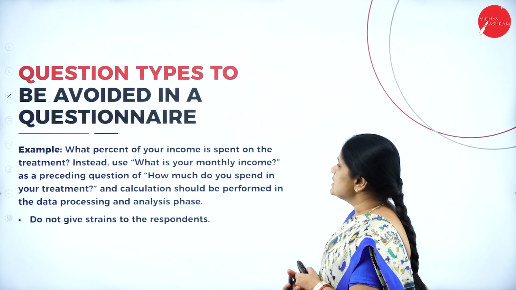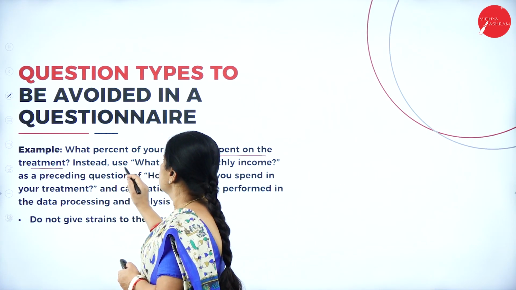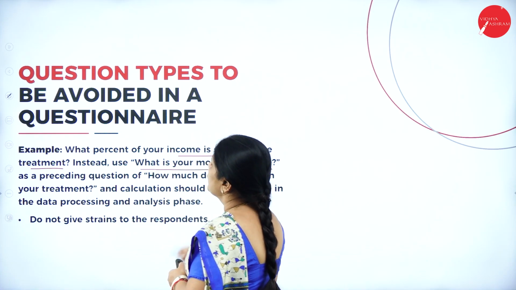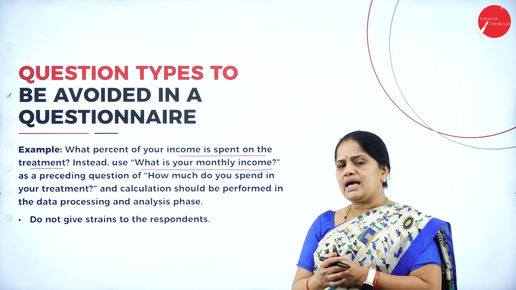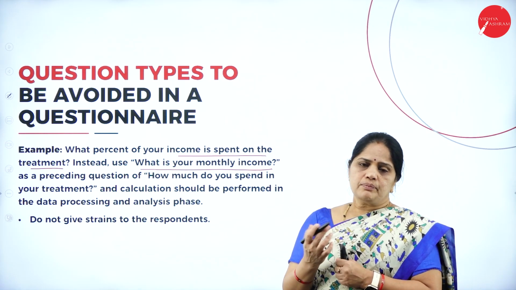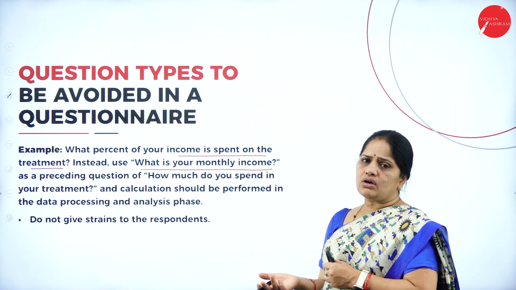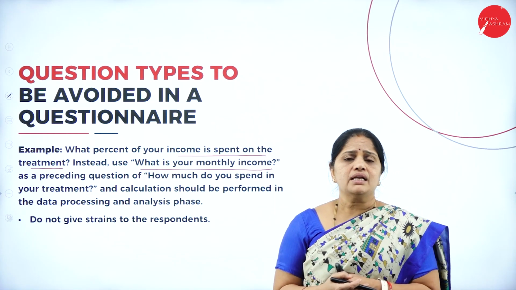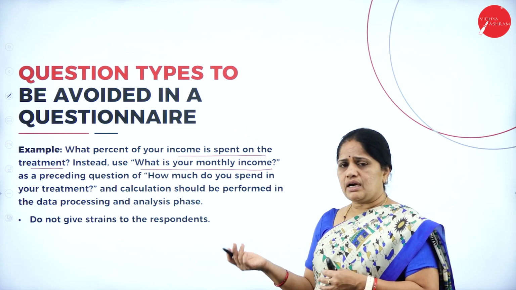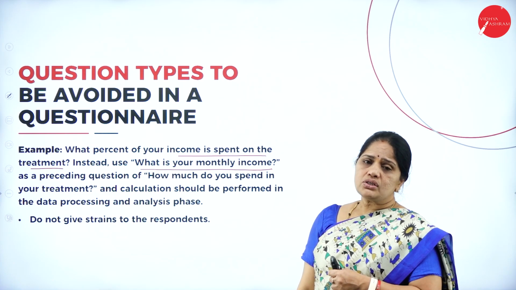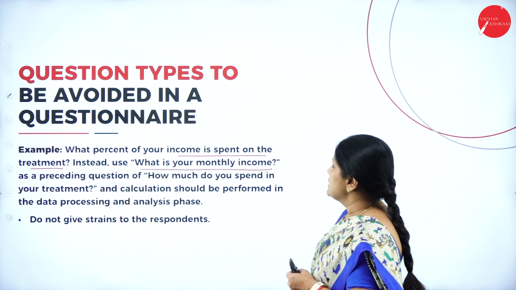Then next one is, what percent of your income is spent on treatment? Instead use, what is your monthly income? With the first question, the respondent has to think of what his income is. Suppose his income is 30,000. Then if he has spent around 3 to 4,000 on health treatment, he has to calculate 4,000 by 30,000 into 100, and then write whatever amount comes. This will be quite taxing on the respondent and he may not answer the question.